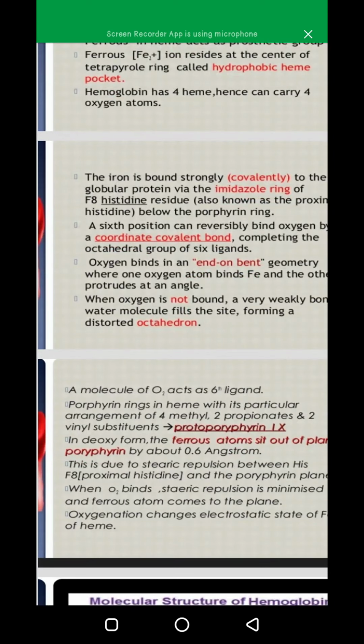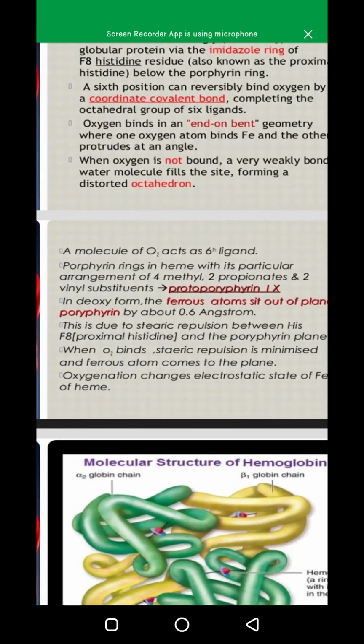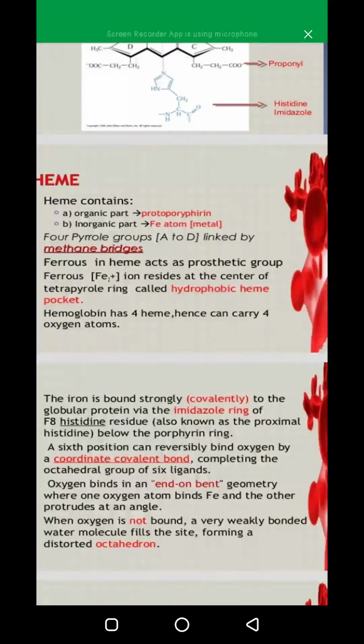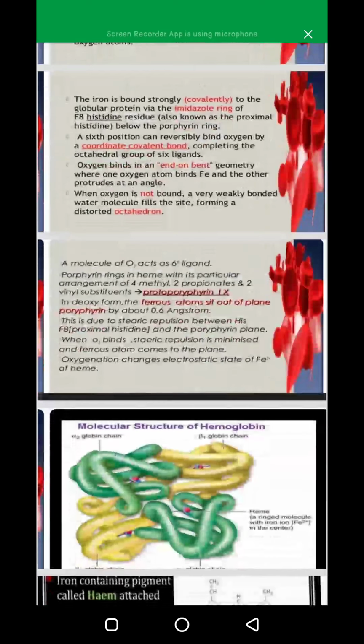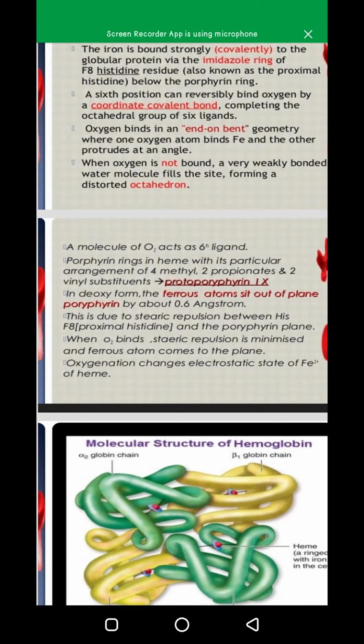Next we have to study further. You can see a molecule of O2 acts as the sixth ligand. There the oxygen molecule acts as a sixth ligand, and the porphyrin ring in heme has its particular arrangement of 4 methyl, 2 propionate and 2 vinyl substituents. As we can see earlier, कि यहाँ पे 4 methyl, 2 propionate and 2 vinyl substituents हैं. Then in the oxy form the ferrous atom sits out of the plane of porphyrin by about 0.6 angstrom.